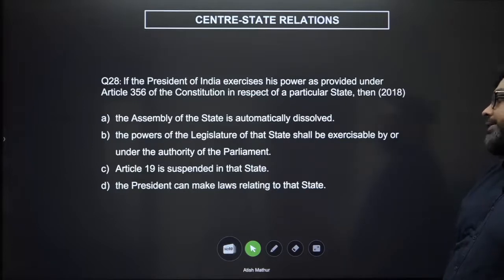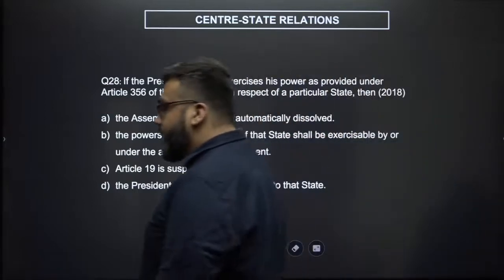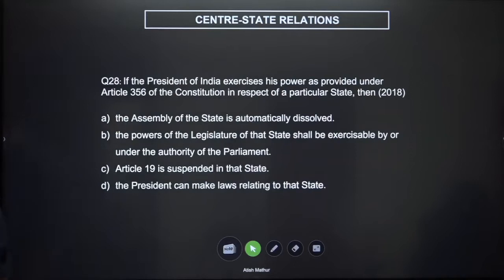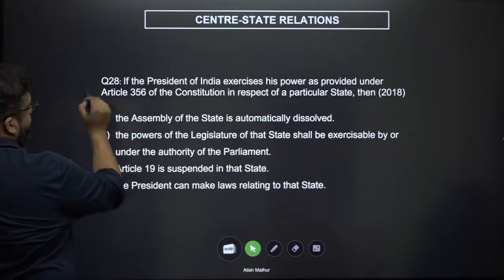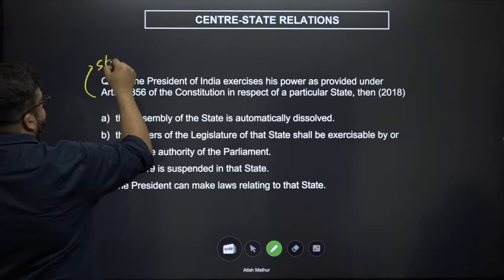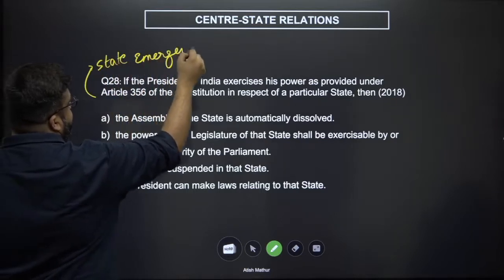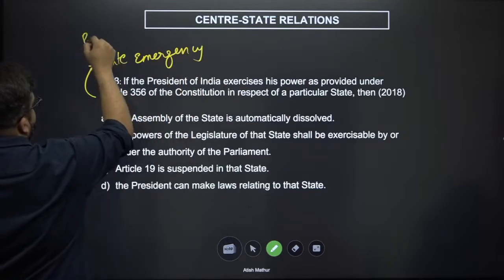Article 19 is suspended in that state. The president can make laws relating to that state. We've done this on the implications also. So let us see. Article 356 is nothing but state emergency or a presidential rule.